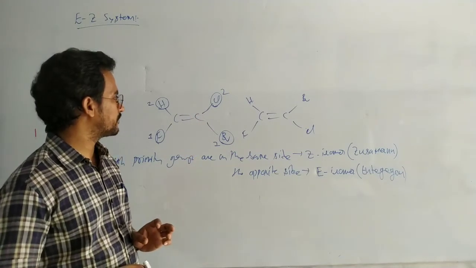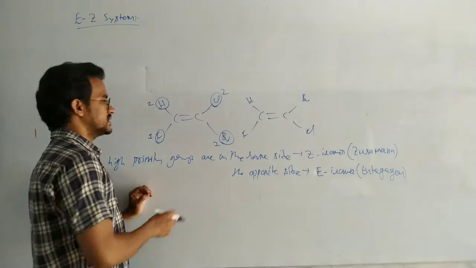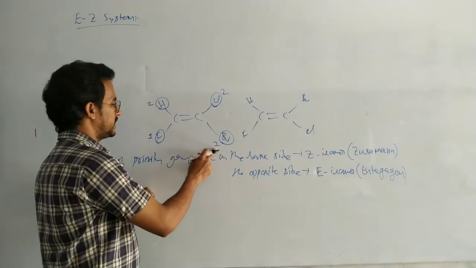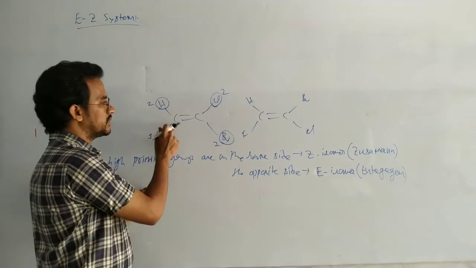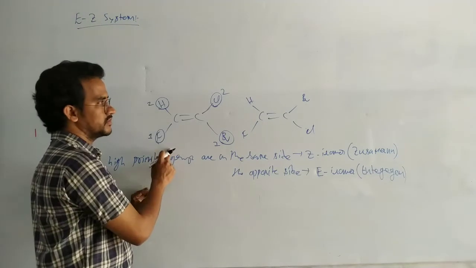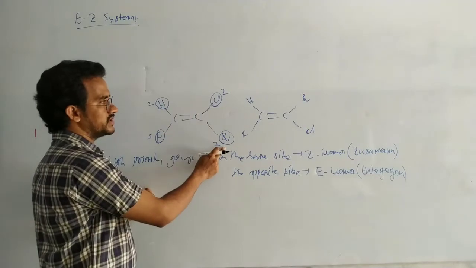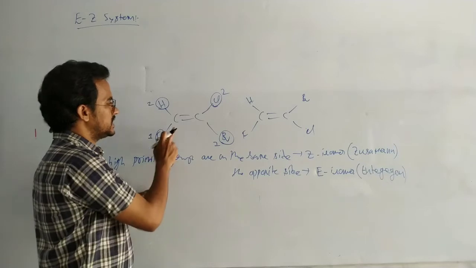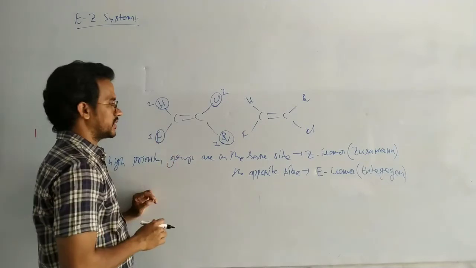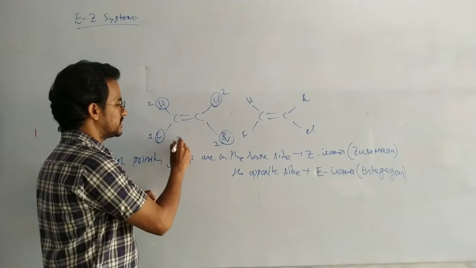Okay. So here in this case, bromine has higher atomic number, high priority; fluorine has higher atomic number, high priority. On each carbon we have to decide. Not overall, like this one first priority, this one second, this one third. Not like that. On each double bonded carbon we have to decide the priority. So high priority groups are on the same side, so it is the Z isomer.